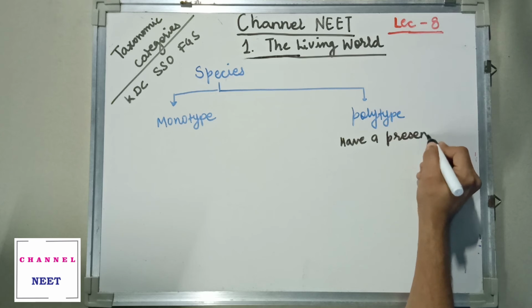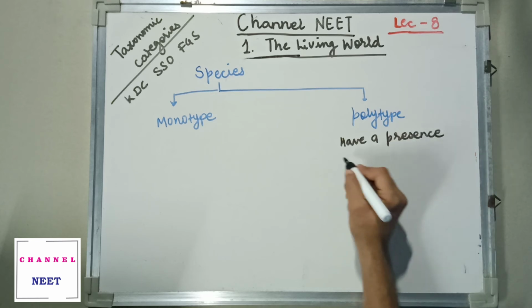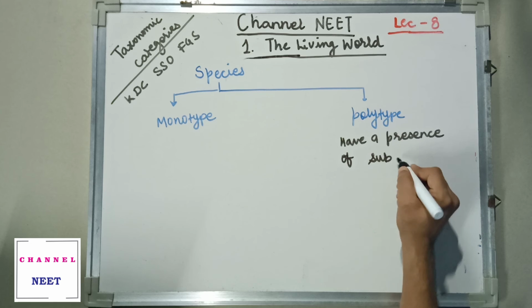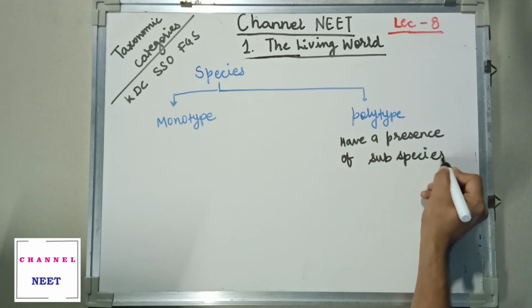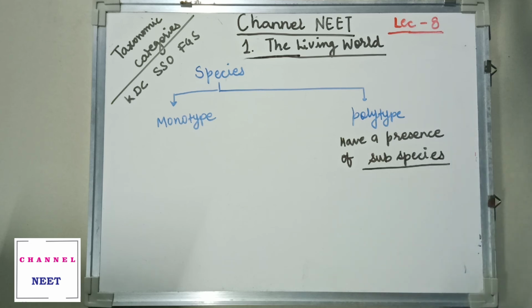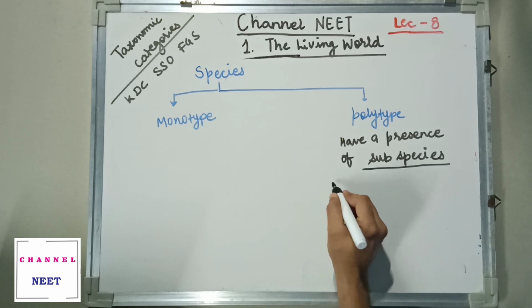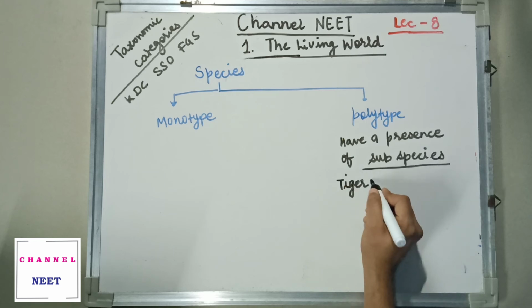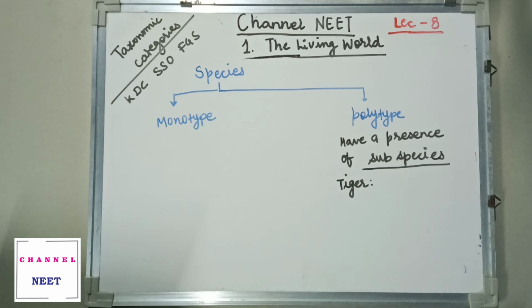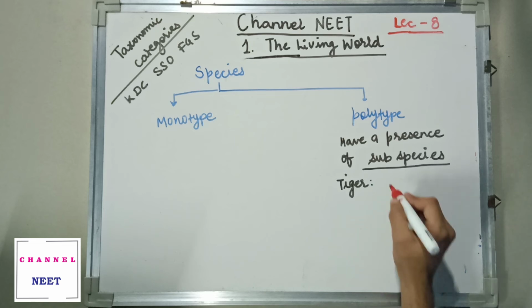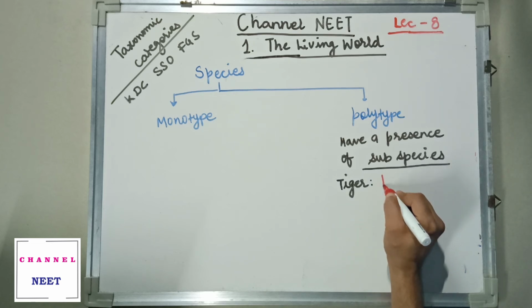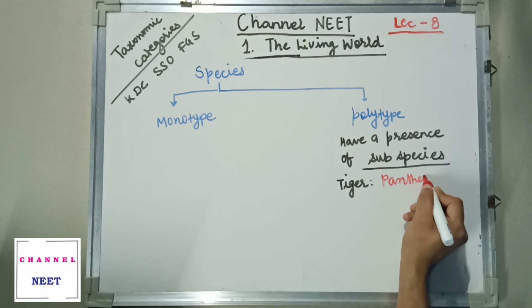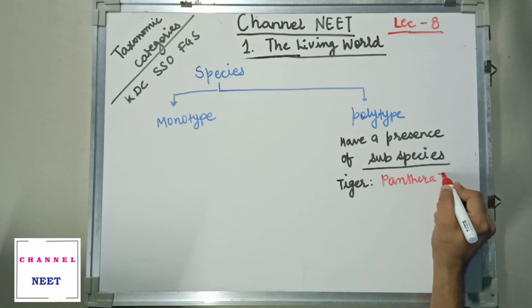the presence of subspecies. Now this word is very important, subspecies. We'll discuss this as we see the example. We'll take a very common example of tiger. There are various types of tiger that we come across. Tiger is represented simply by Panthera tigris.